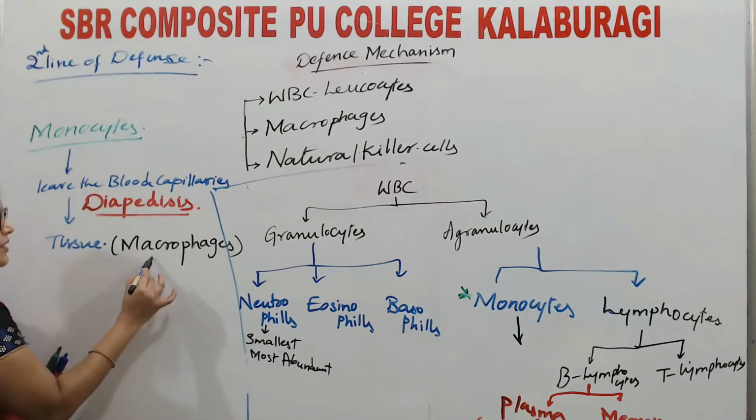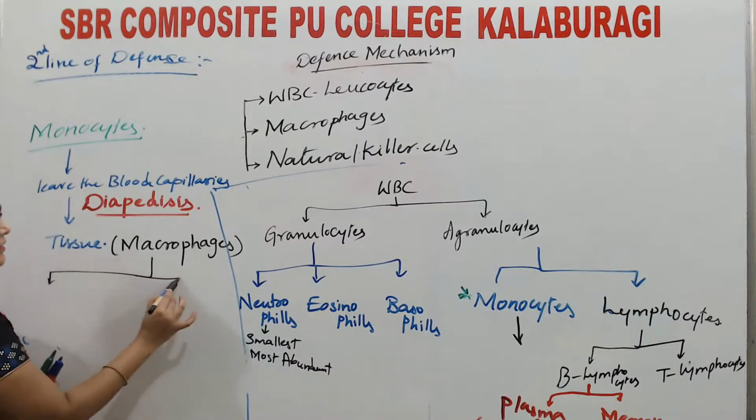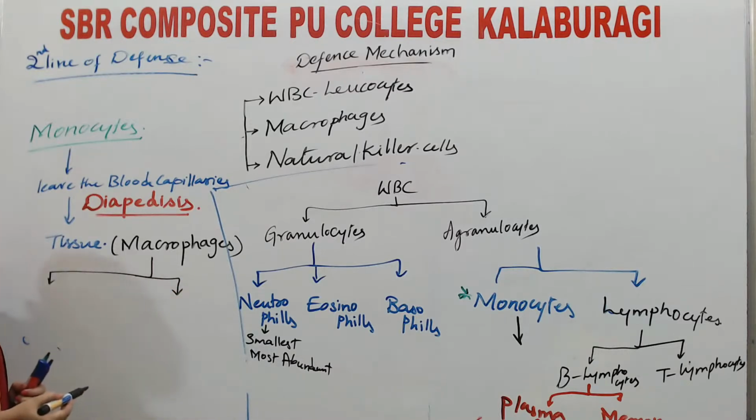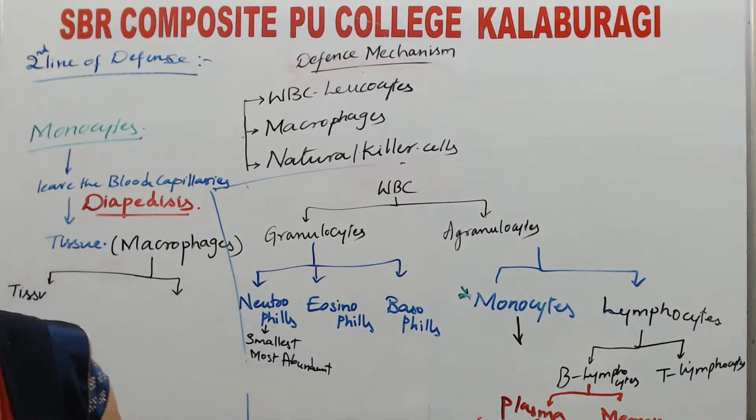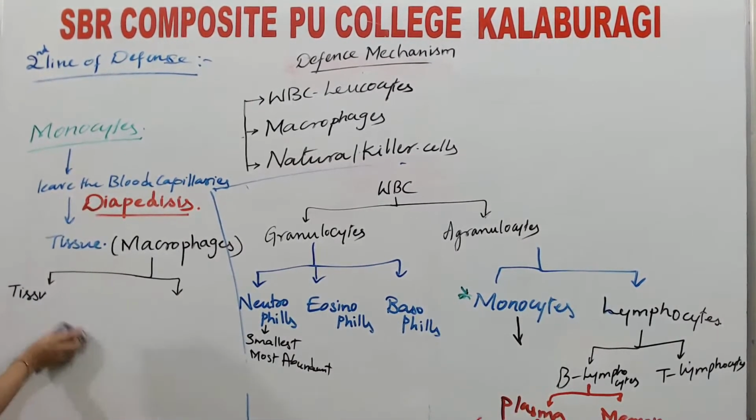And these macrophages are again of two types. They are tissue fixed macrophages and wandering macrophages.